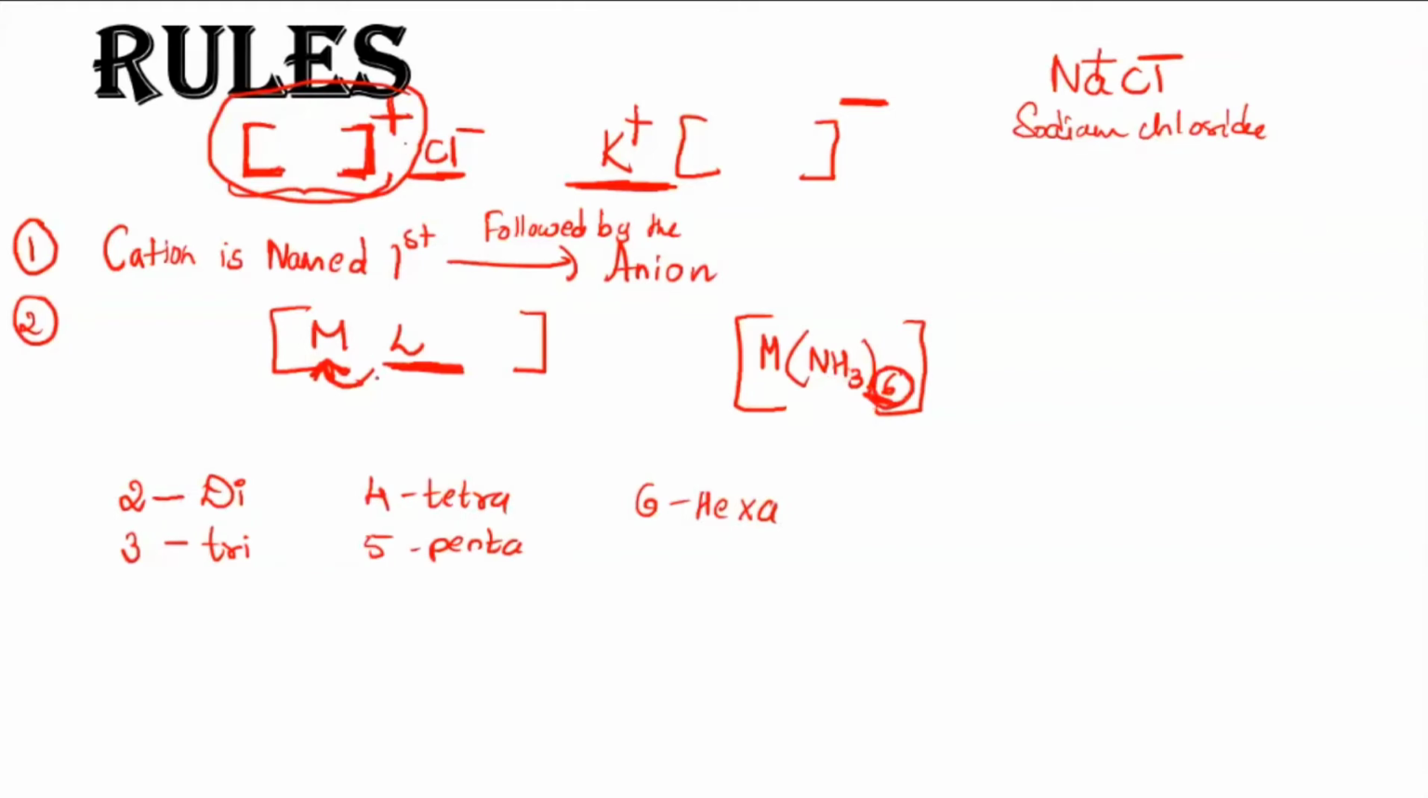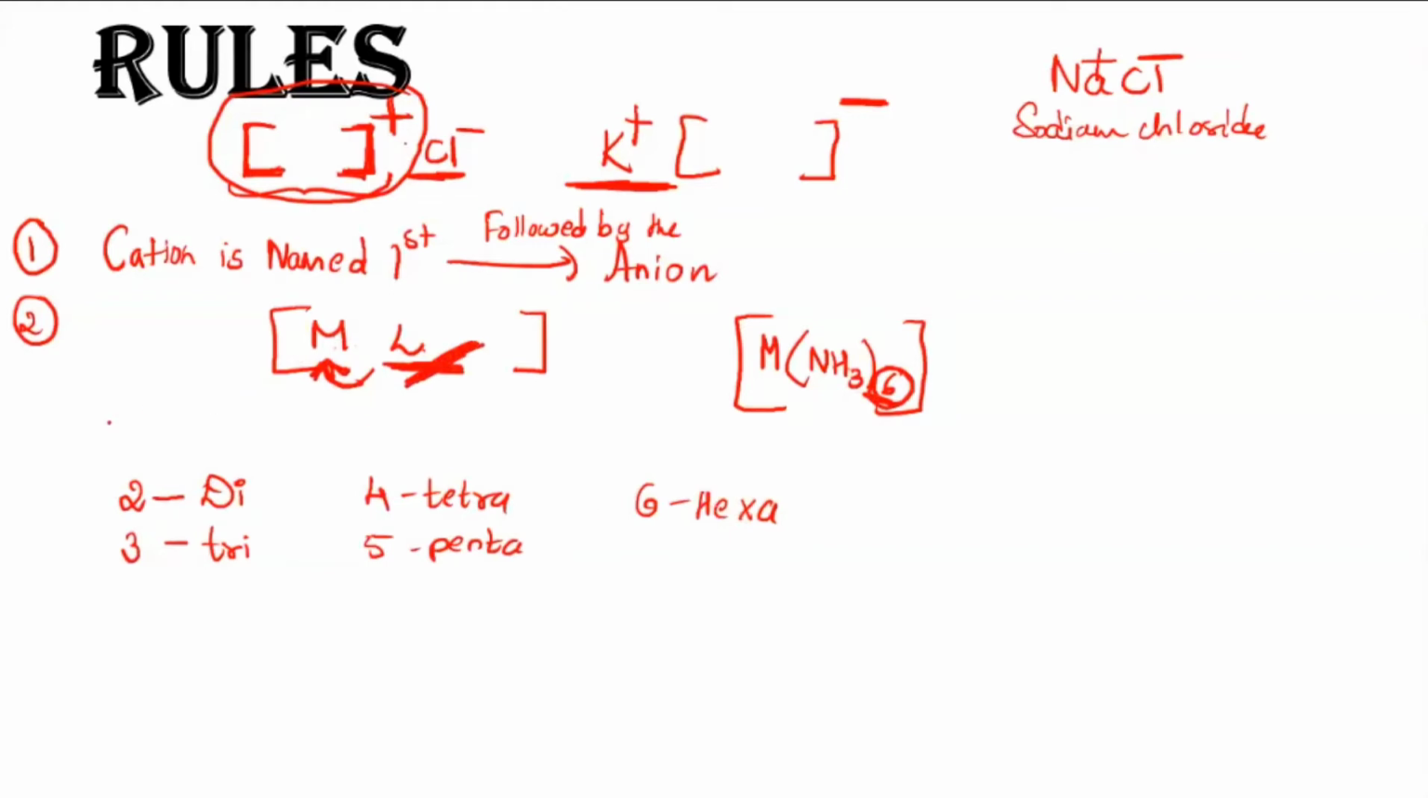I'll repeat once again. The second point I said is that when you are naming inside the coordination sphere, which consists of a metal and ligand, always the ligand should be named first. You will go for the ligand first. But if the ligand is of the same kind, then you have to make use of this prefix. So that is the second rule.